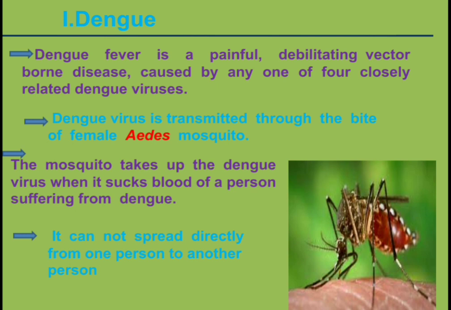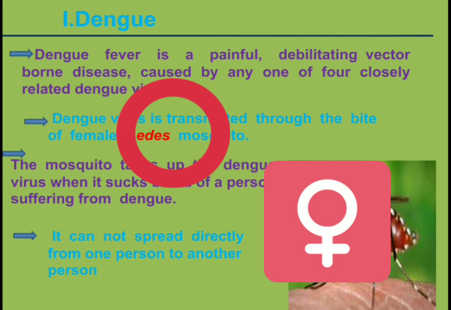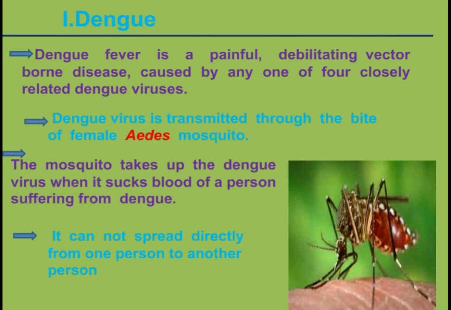Dengue virus is transmitted through the bite of female Aedes mosquito. The female Aedes mosquito, when it bites, if she is infected, then the infection causes to the healthy person. The mosquito takes up the dengue virus when it sucks blood of a person suffering from dengue. It cannot spread directly from one person to another person. So, the most important factor here is the mosquito is the vector and it causes the dengue.